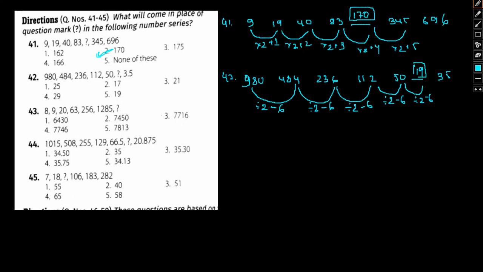It comes out to be 19. Again, if we go on, 19 by 2 is 9.5, minus 6 is 3.5. Yes, so 19 is our answer. I hope this is clear to you as well how we came about the solution. All we had to do was divide by 2 and subtract 6.